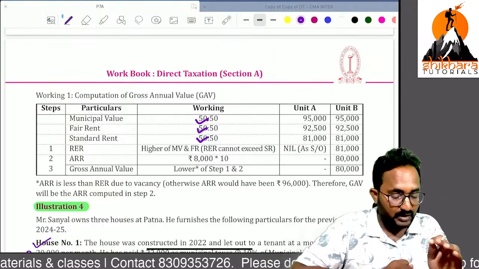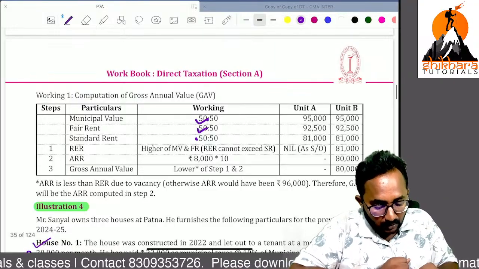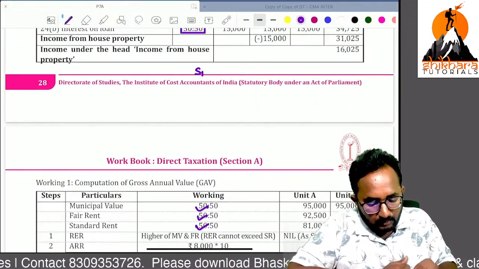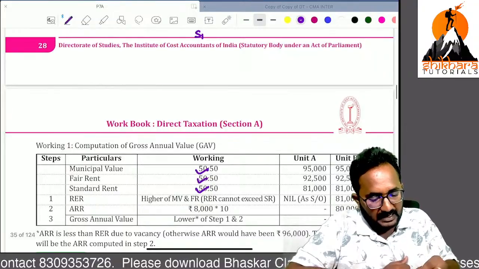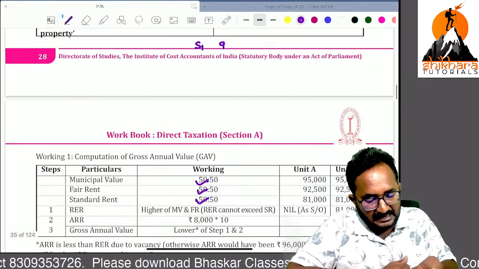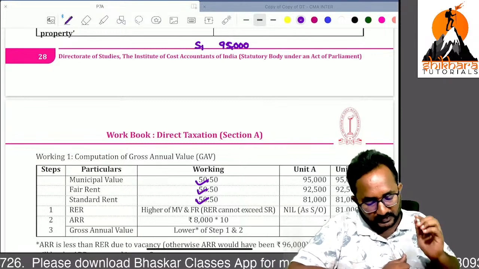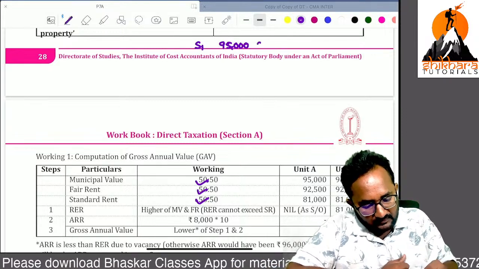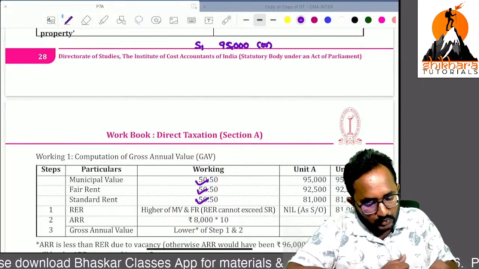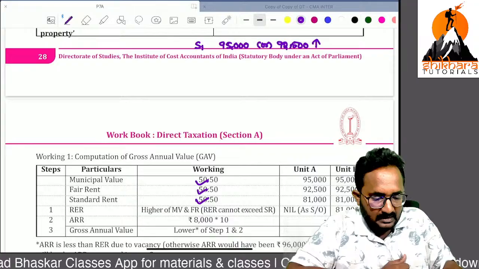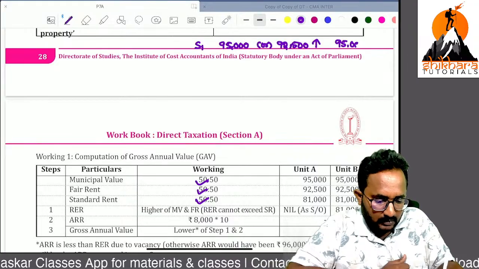If you are not doing that, the entire answer will be wrong. Can I calculate? Step 1, municipal value and fair rental value, that is 95,000 municipal value and fair rental value of 92,500, whichever is higher, that is 95,000, I got.